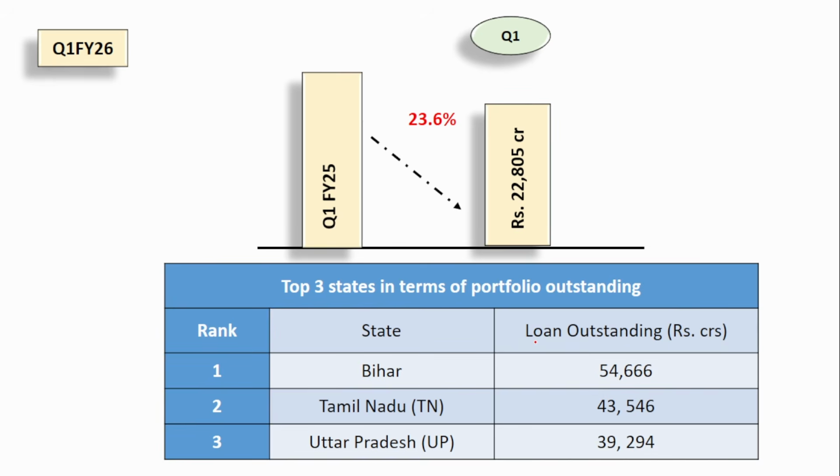Now, if you see the top 3 states in terms of portfolio outstanding, which states has the highest portfolio outstanding under the microfinance institution category? First is Bihar with 54,000 crore, followed by Tamil Nadu with 43,000 crore, followed by Uttar Pradesh with 39,000 crore. These are the top 3 states. Please remember the top 3 states. You don't have to remember the outstanding amount, but you have to remember the top 3 states. Bihar, Tamil Nadu and Uttar Pradesh.